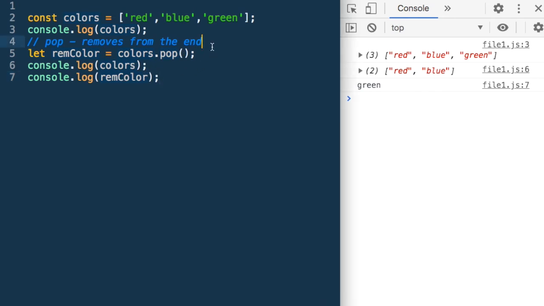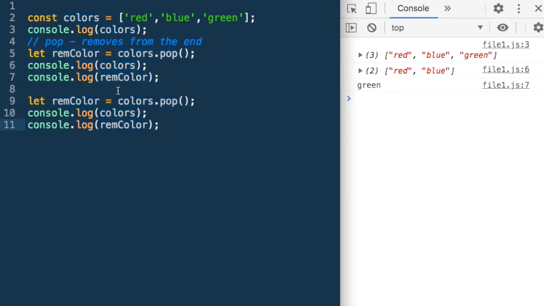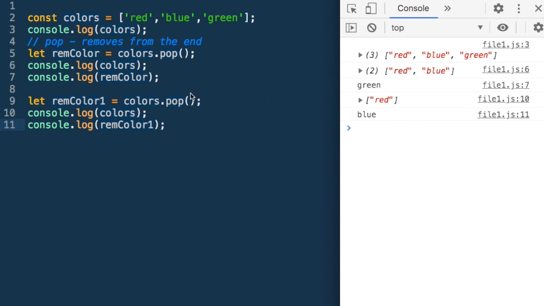I could have done the same thing again. So let me just copy this code and do it again. So now colors was red, blue. So it removed it from the end, which means blue got removed. So remColor1 is blue and we can see now colors is red.